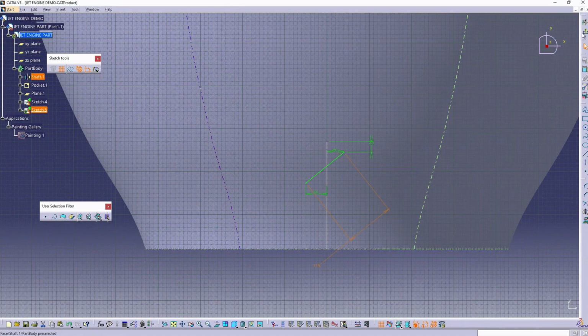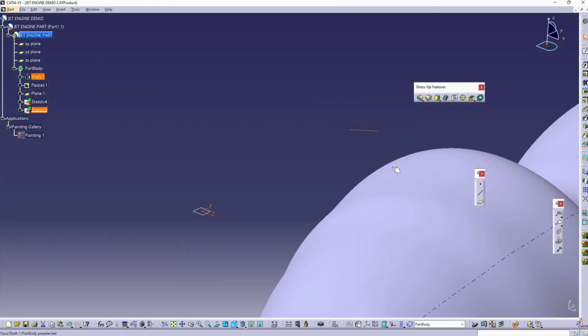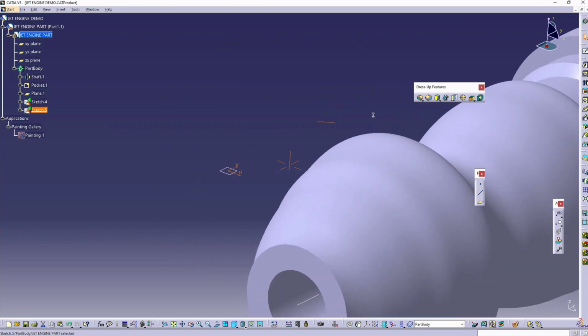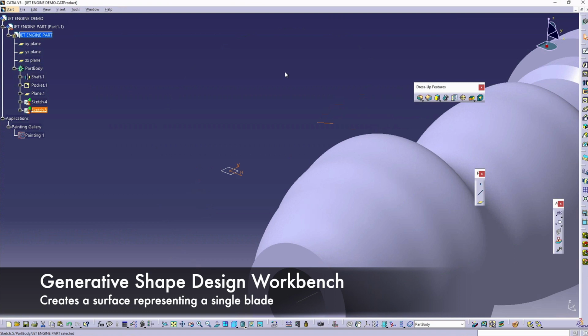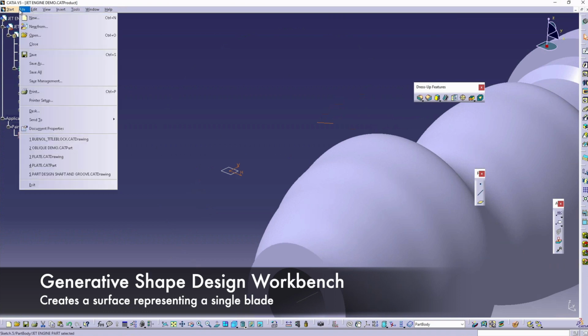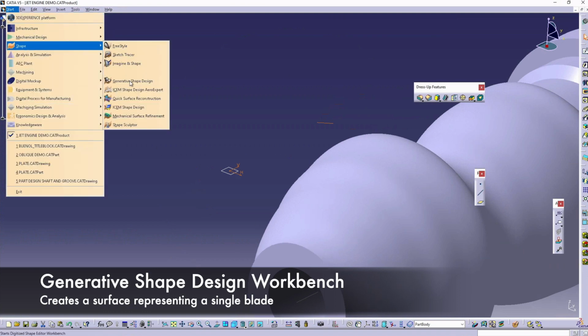Now exit Sketcher, and we're going to switch workbenches to Generative Shape Design, or GSD, to create a surface that represents a single blade.